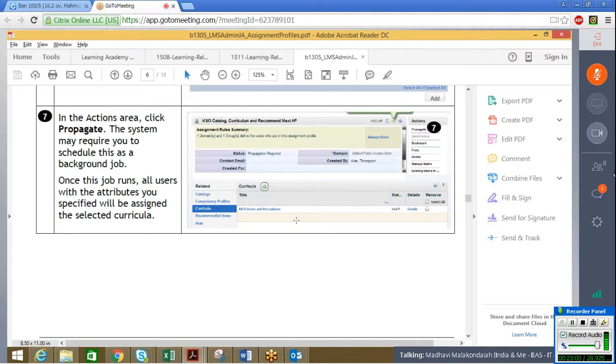But I agree, Madhu, with what you said. Ideally, if that cycle were also shared, that would be helpful, maybe at the end of the LMS sessions, I wouldn't mind that. But if from your end that cycle is also shared, that would be better. After assignment profile, what is the next configuration? In the PDF, it is showing underneath the assignment profile, but not as the next step.